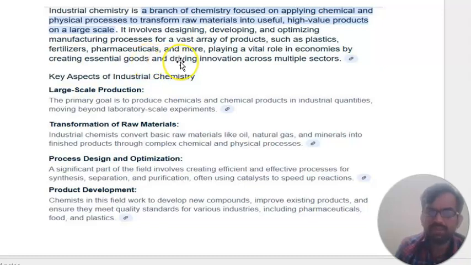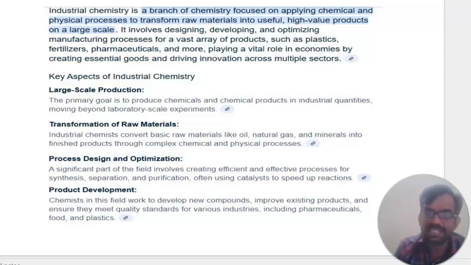Now we can see what the main role of industrial chemistry is. Industrial chemistry is the branch that focuses on applying chemical and physical processes to transform raw materials into useful, high value products on a large scale.